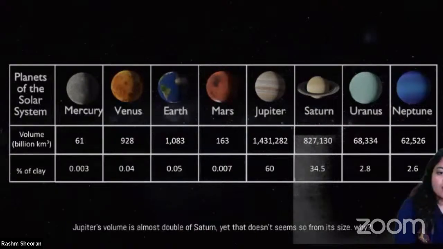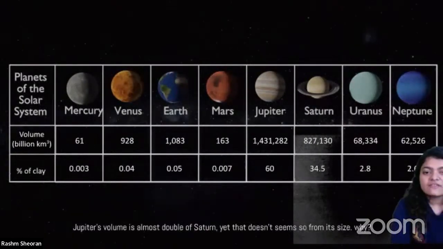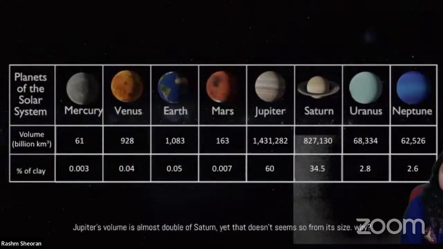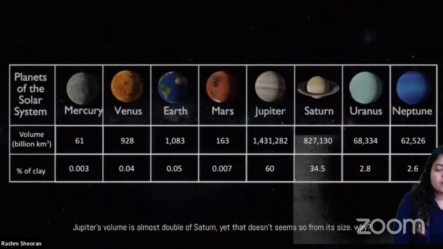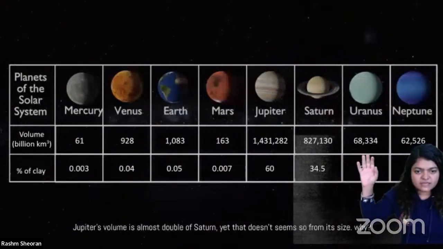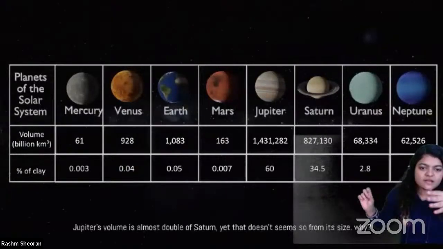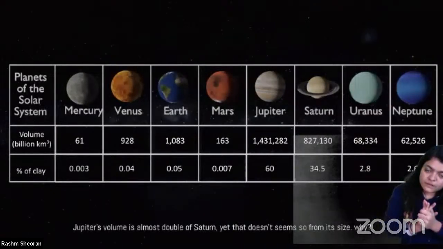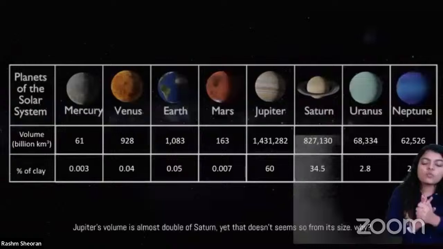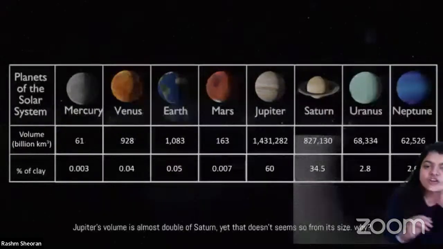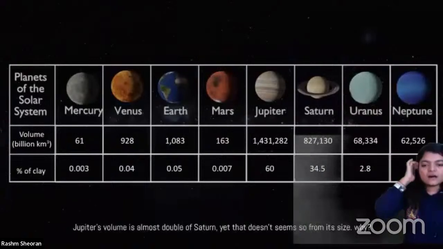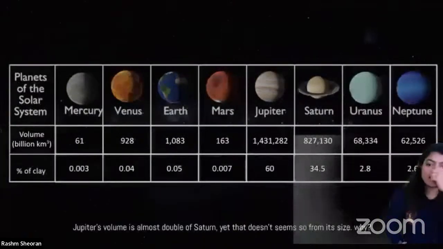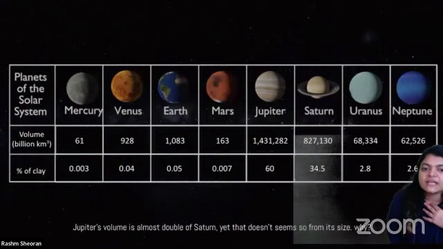What I did is, I have taken 2 kg clay and then I have taken out the percentage of this. So if Jupiter is 14 lakh, if Saturn is 8 lakh, I take all of the numbers, right? 61, 928, 1000, 100, 14 lakh. I add all of them and then I take what is the percentage of Jupiter from that sum of all the volume of all the planets. That is how I have taken out how much percentage of clay I need.